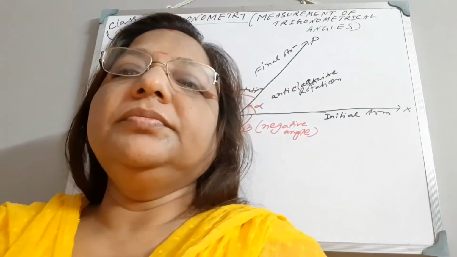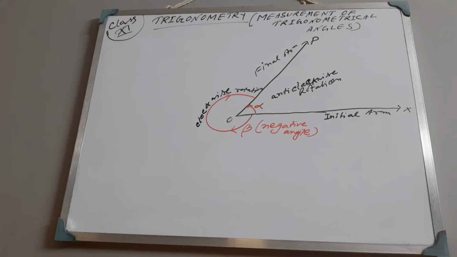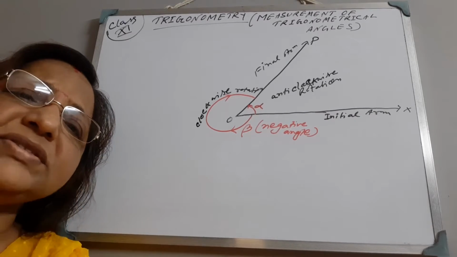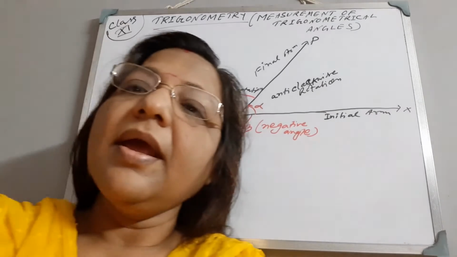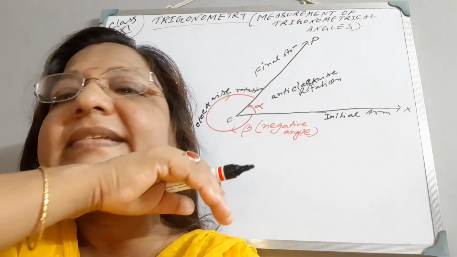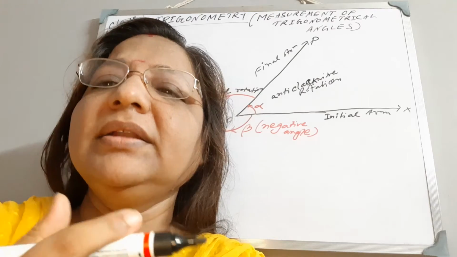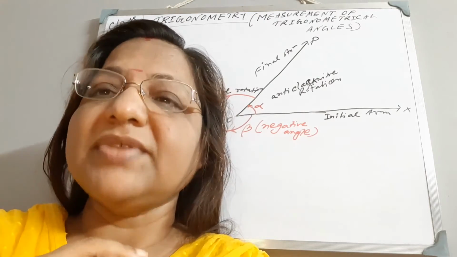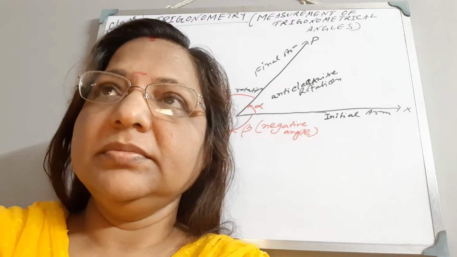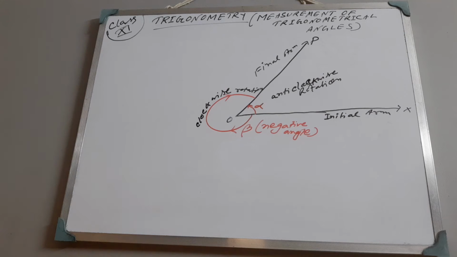So let me start the new chapter. The first chapter is trigonometry, first chapter: measurement of trigonometrical angles. Before that, what is the difference between angles in trigonometry and in geometry? Normally in our childhood, in class, we have the conception of what an angle is, and afterwards we learned what a triangle is and what a closed surface is. Everybody knows how it is formed and what the angle is.